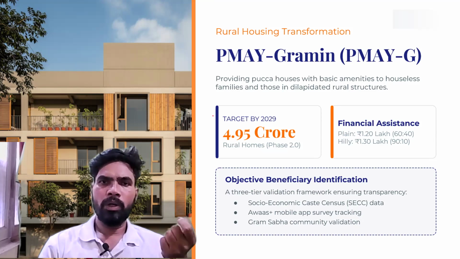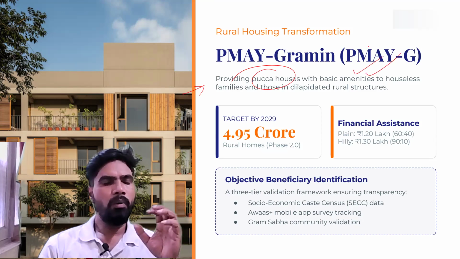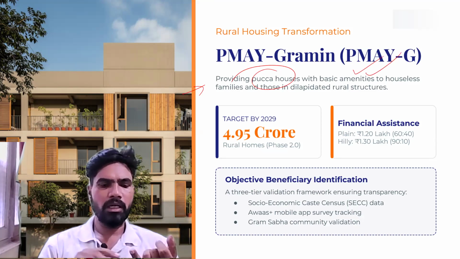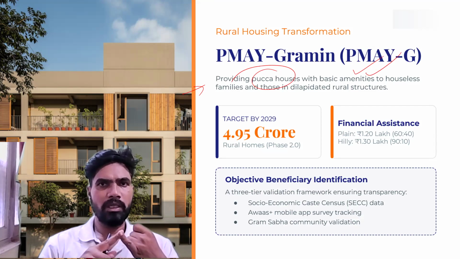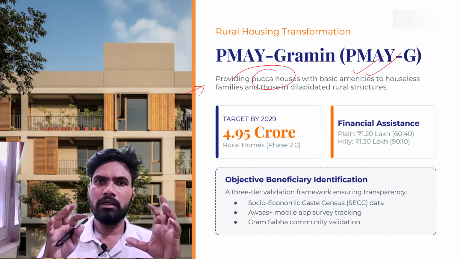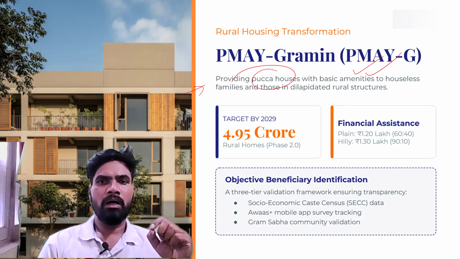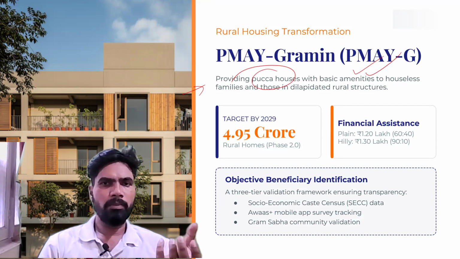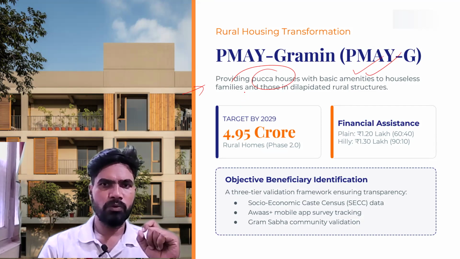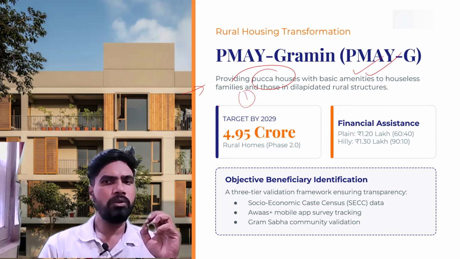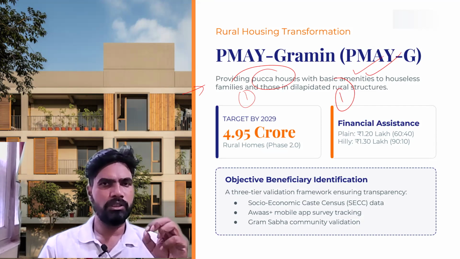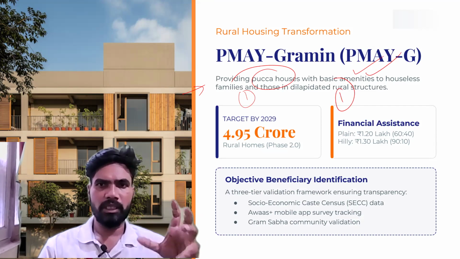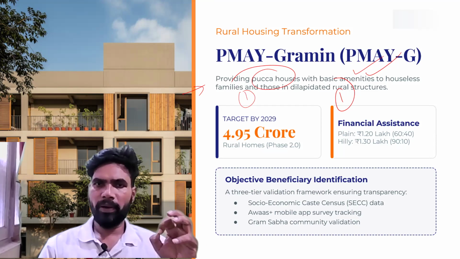What is the goal here? The goal is providing a Pakka house with the basic amenities. What are the basic amenities? Like I have mentioned earlier, it should have a functional kitchen, a functional toilet, and a functional household tap connection. These are the minimum things. To whom will these be provided? One, families who do not have a house at all, and also families living in dilapidated rural structures like shanties, huts, etc. These are the targets.